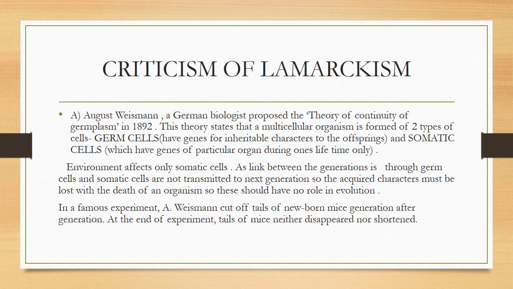Environment affects only somatic cells, as link between generation is through germ cells and somatic cells are not transmitted to next generation, so the acquired character must be lost with the death of an organism, so these should have no role in evolution. In a famous experiment, August Weismann cut off tails of newborn mice generation after generation. At the end of experiment, tails of mice neither disappear nor shorten.